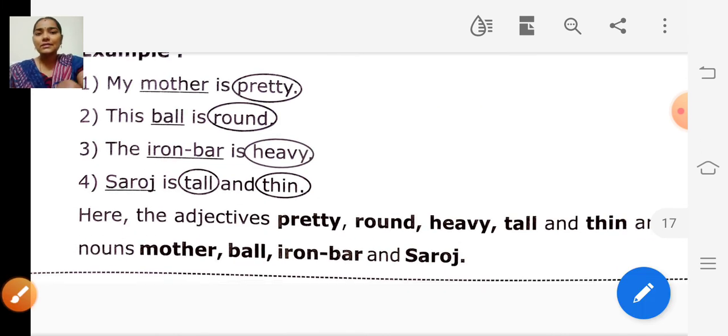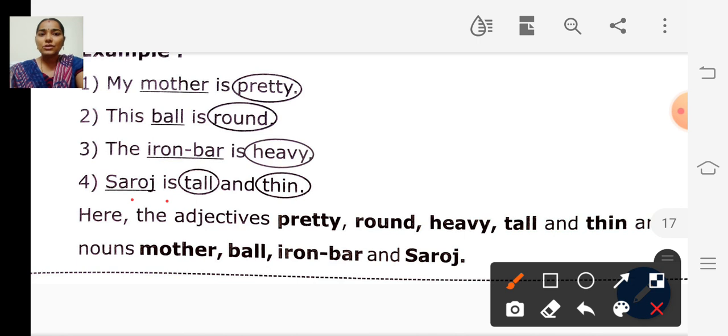And the fourth sentence, Saroj is tall and thin. How is he? He is tall and thin. So in this sentence, two adjectives are there, tall and thin. He is tall as well as thin. And Saroj is the noun.